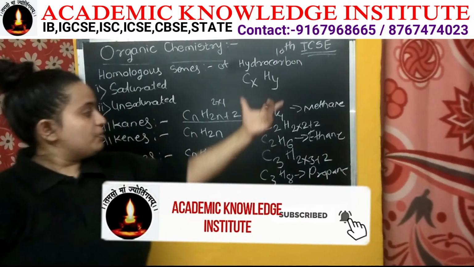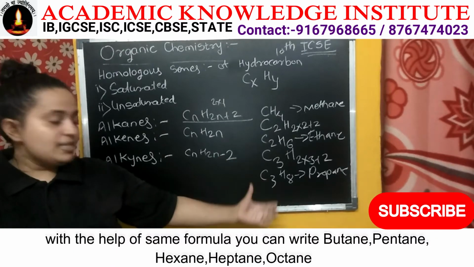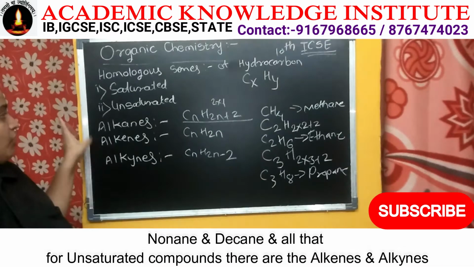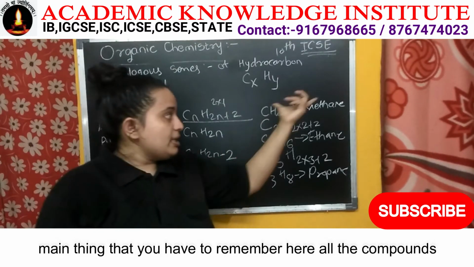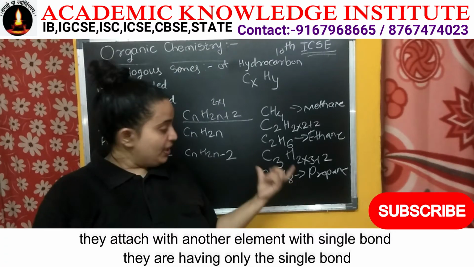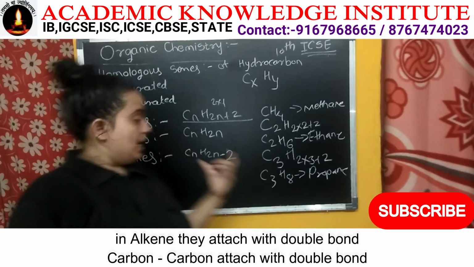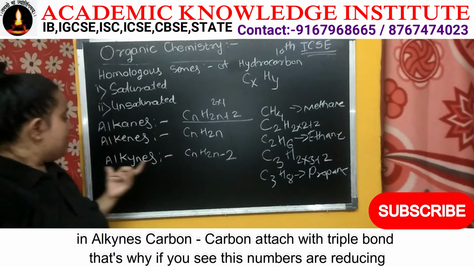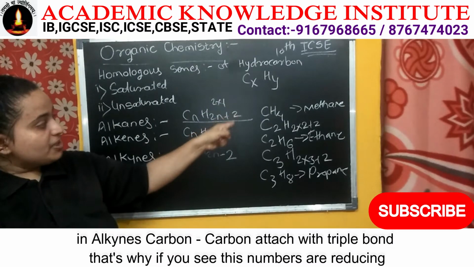Get it? So with the help of this, you can go with the butane, pentane, then hexane, heptane, octane, nonane, decane, and all that. For the unsaturated compounds, there are the alkenes and alkynes. The main thing you have to remember here is that in all these compounds, they attach with one another with a single bond. They have only the single bond. In alkene, they attach with the double bond. The carbon-carbon is attached with the double bond. And in alkyne, the carbon-carbon is attached with the triple bond. That's why, if you see, these numbers are reducing.